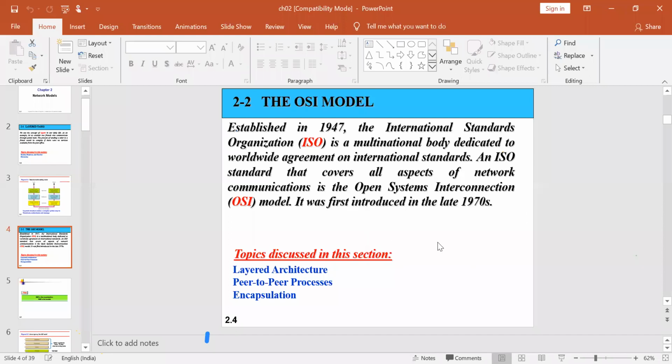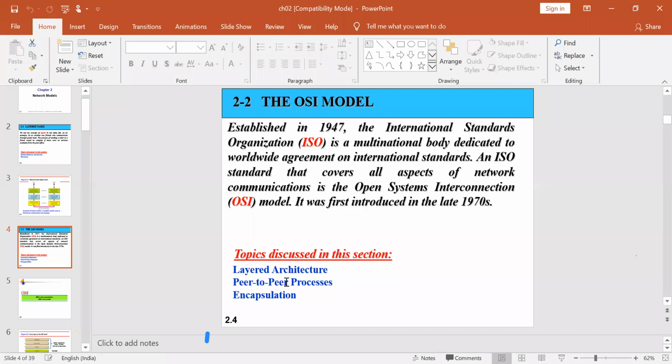This was started under one particular organization called the International Standard Organization, that is ISO. ISO was established in 1947, and the Open System Interconnection model was first introduced in the late 1970s, that is after 1975 and before 1980. The topics to be discussed under this OSI model are the layered architecture: how many layers are there, what is its typical architecture, how it looks, everything.